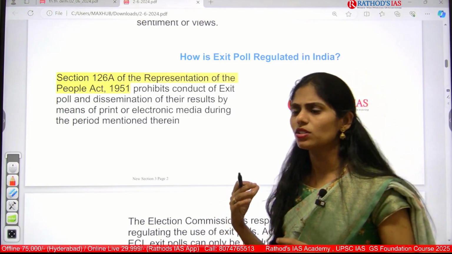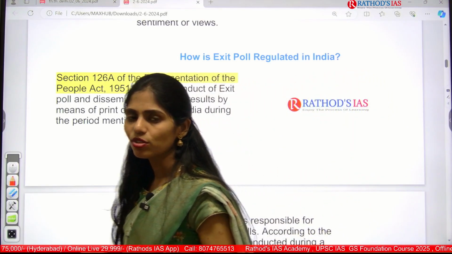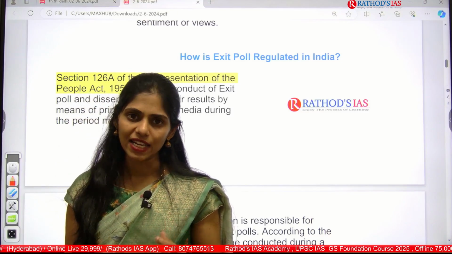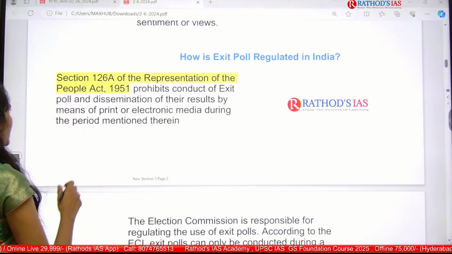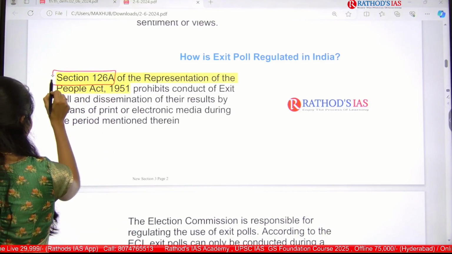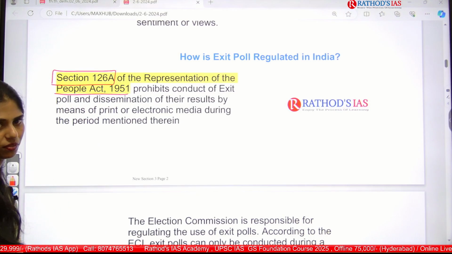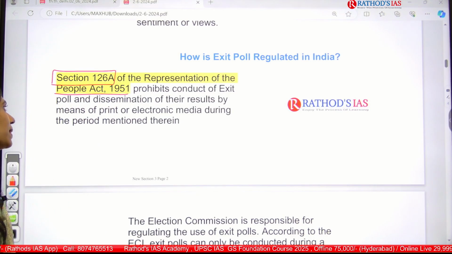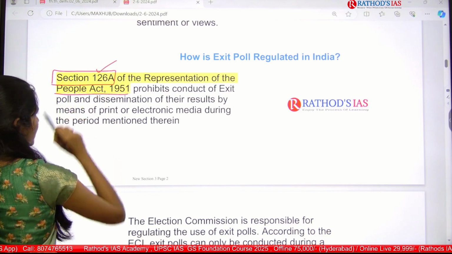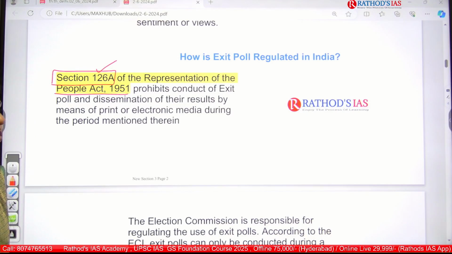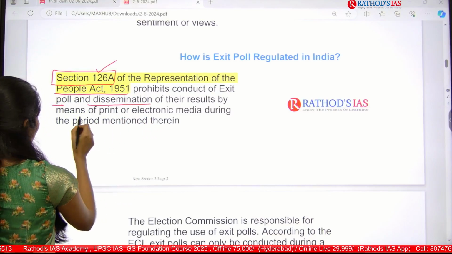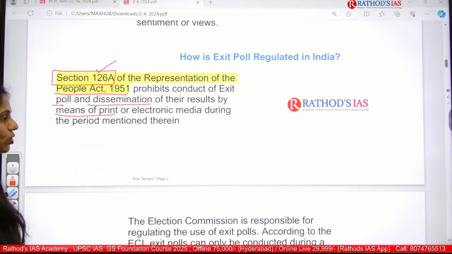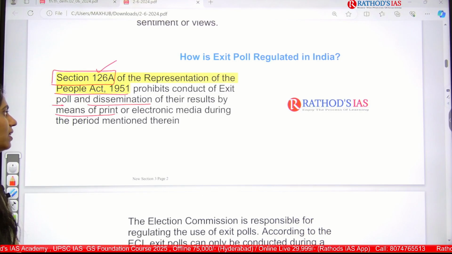This topic is also very important. Here you have to know about some important bodies and important acts that are controlling exit polls in our country. First one is Section 26A of the Representation of the People Act of 1951. Under this RPA 1951, we have Section 26A, which prohibits conducting exit polls and disseminating their results by means of print or electronic media during the period mentioned therein.